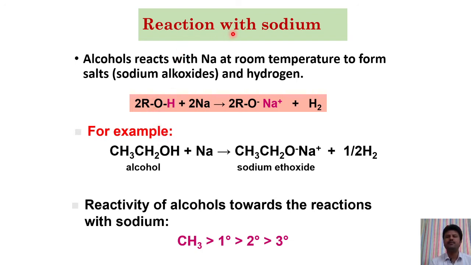The reaction of sodium with alcohol is an O-H bond cleavage reaction. Therefore, here this hydrogen is replaced by sodium and forms a salt, that is sodium alkoxide, with the liberation of hydrogen gas. For example, ethyl alcohol reacts with sodium, forms sodium ethoxide and liberates hydrogen gas. In this reaction, methyl alcohol is more reactive than primary alcohol. Then primary alcohol is more reactive than secondary. Secondary is more reactive than tertiary.